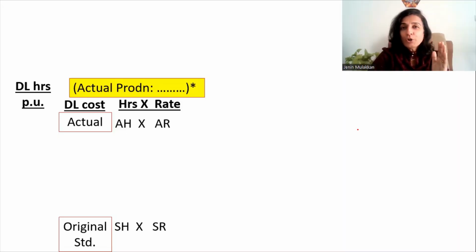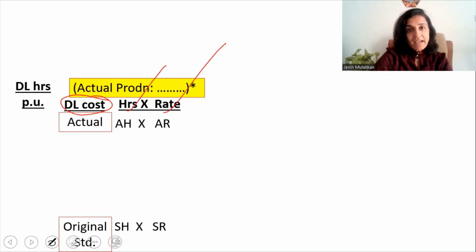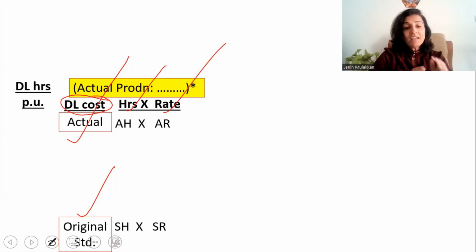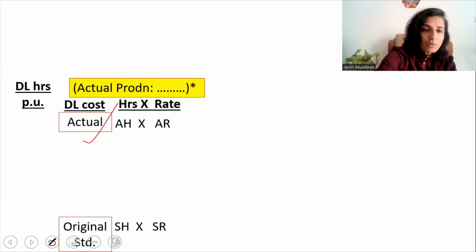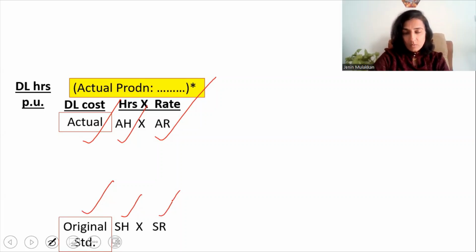Now, the format that I want you to follow for the direct labor variances is something like this. So direct labor cost, as you know, is the hours multiplied by the rate. And for any kind of variance, you have to compare the actual cost with the standard cost, correct? And I said you have to take the original standard because for the time we are ignoring the invention of the robot, the AI. So the actual cost is the actual hours multiplied by the actual rate. And the standard cost is the standard hours multiplied by the standard rate.